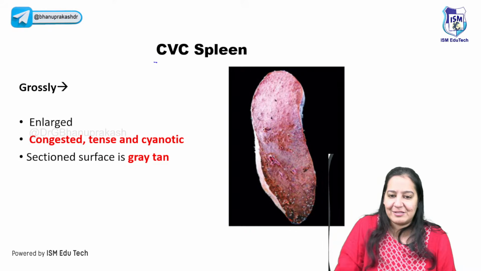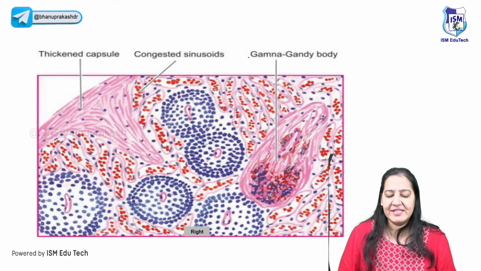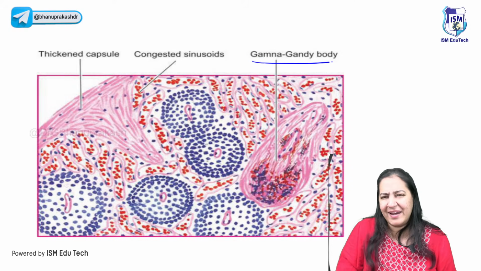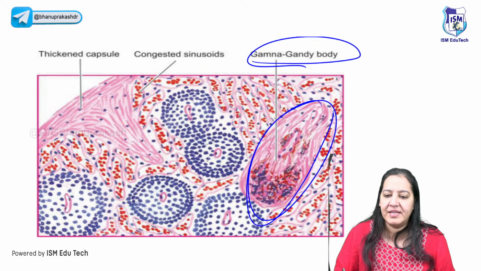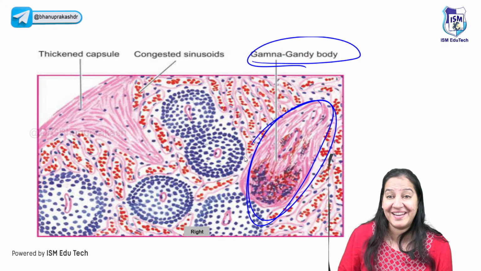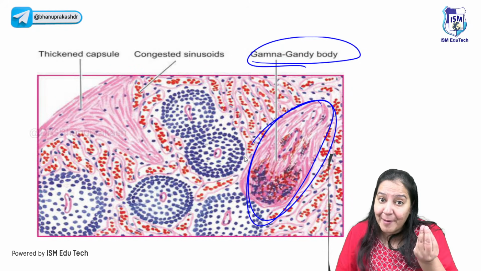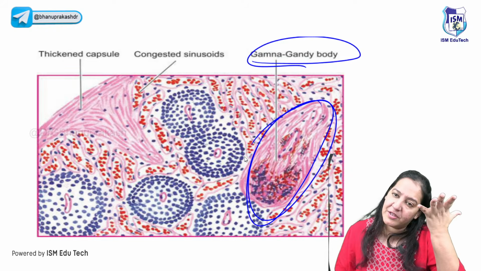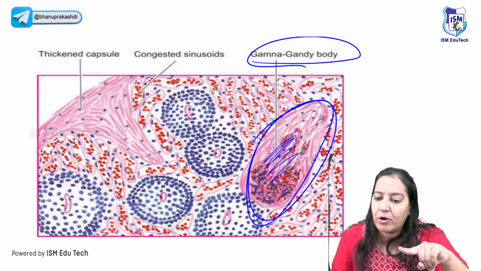Coming on the last, CVC spleen. In CVC spleen, you can learn that Gamna-Gandy bodies are formed. There are two types of pulp in the spleen, the white pulp and the red pulp. Your red pulp is increasing and causing rupture. Because of the rupture, the hemoglobin comes out and deposits on the fibrosis.